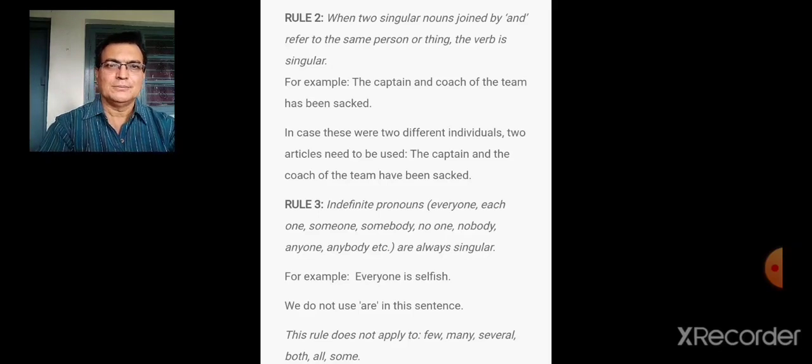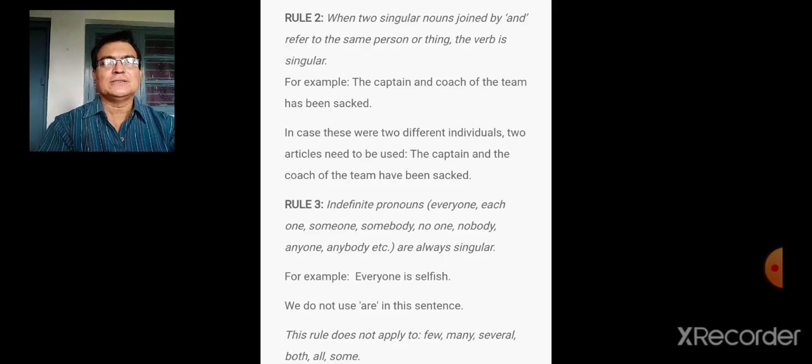Very simple. Find out whether the article is used in the case of the second subject. The captain and coach, article is not used. So it's the same individual, and therefore, since it's only one person, the verb will be singular. The captain and coach of the team has been sacked, has. That's a singular verb.